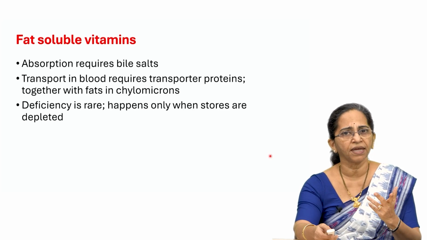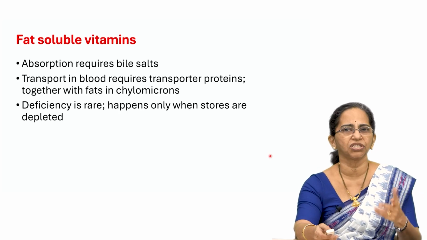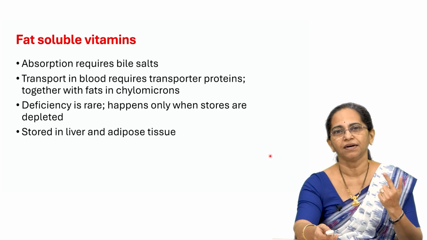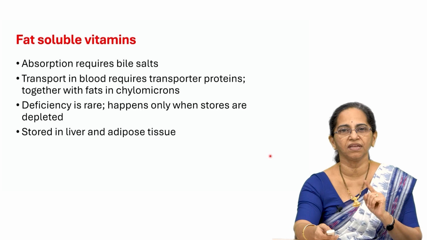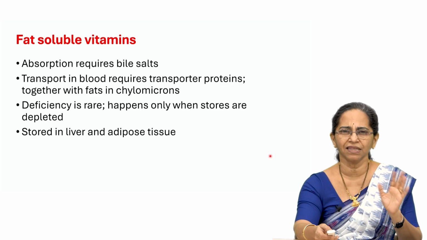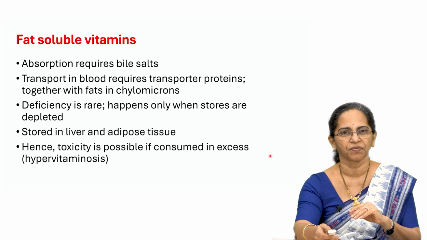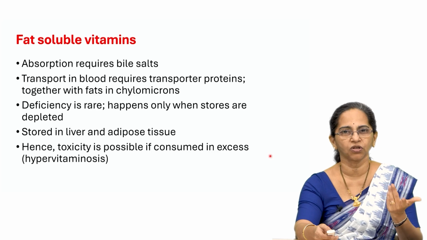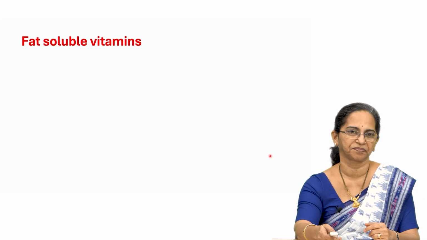Deficiency is rare. Why? Because you can store them in the liver. Once you can store them, deficiency is rare. But the other problem is toxicity. So, please remember, where do we store the fat soluble vitamins? Mostly in the liver, but small amounts can be stored in the adipose tissue also. But if you consume them in excess, then definitely there will be toxicity or hypervitaminosis.